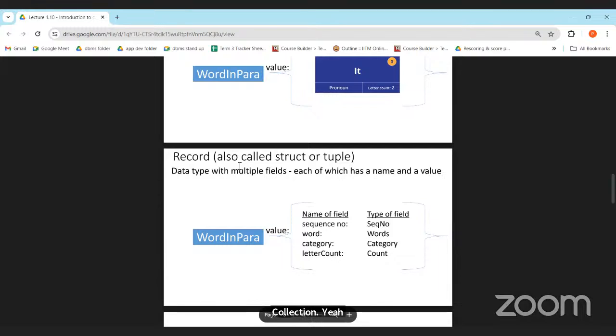In a collection we don't have any order. So there is an order in the sequence, like one, two, three, four, and it goes like that. In a collection we don't have any order.